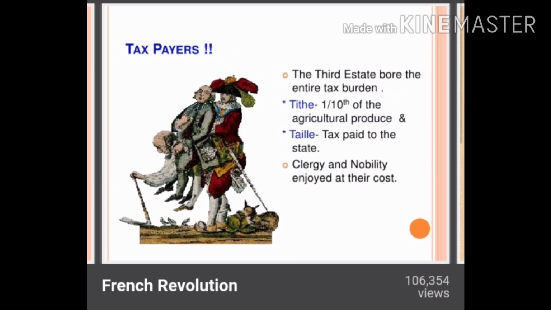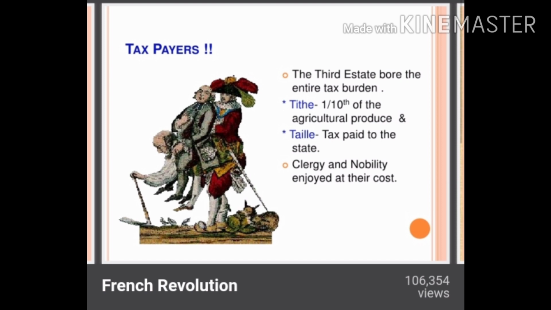Taxpayers. The third estate bore the entire tax burden. They have to pay the tithe also. What is the tithe? One-tenth of the agricultural produce, and they have to pay the tax to the state. It means they are paying a large part of their production. Whatever they are producing, they have to pay one-tenth of their income to the church, right? And that is termed as a tithe.